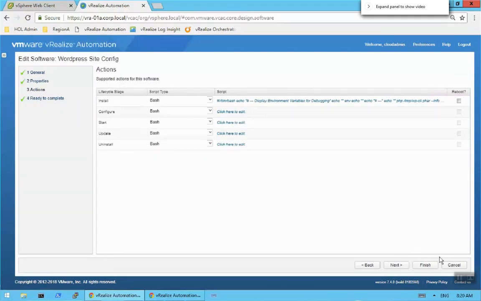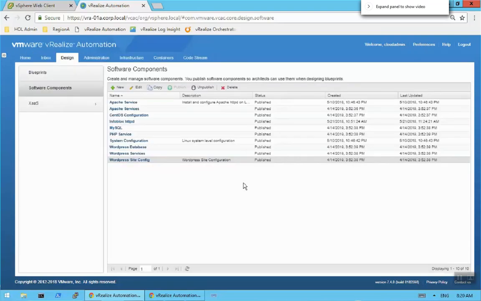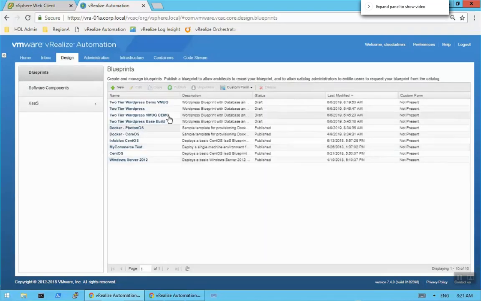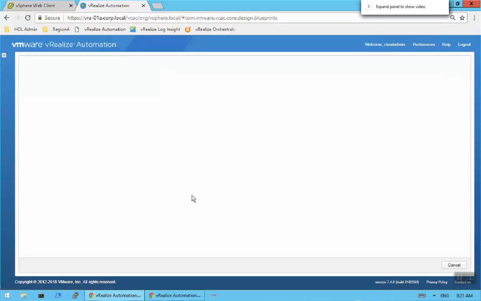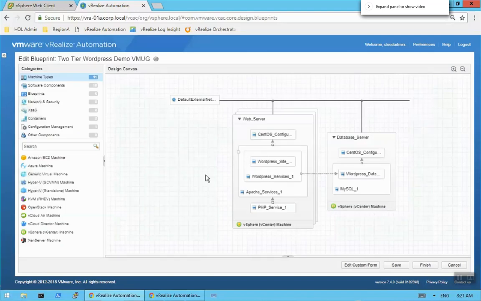So I just wanted to show that as context of why and how we got to this blueprint, and how those applications came in here. Well, they came in here because here are the software components. I can just drag and drop those, okay?